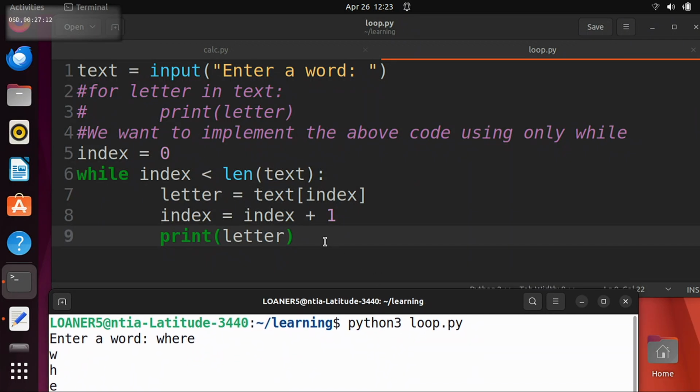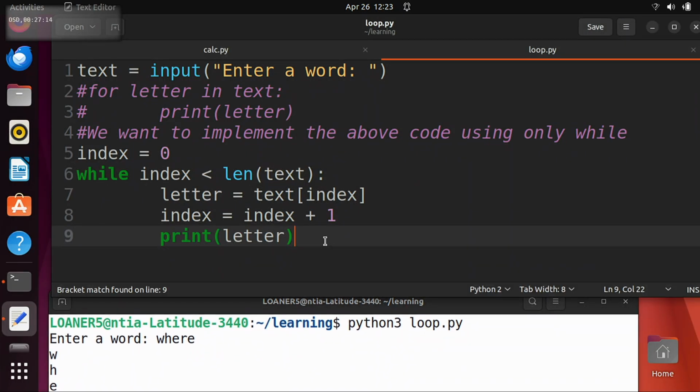So there's nothing you ever need for loops for. We call for loop sort of a convenience, right? Because the for loop version of this program is 2 lines, right? It's for letter in text, print letter. And the while loop version is what? 5 lines, right? So the for loop can make code easier to read and easier to write, but the for loop is never necessary. You can write the for loop yourself in terms of while.